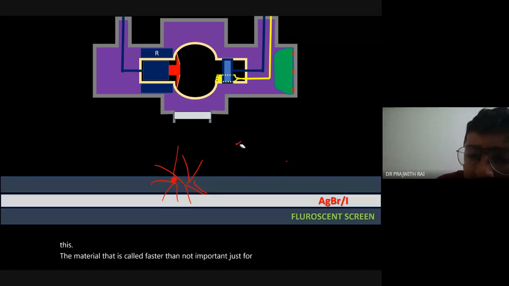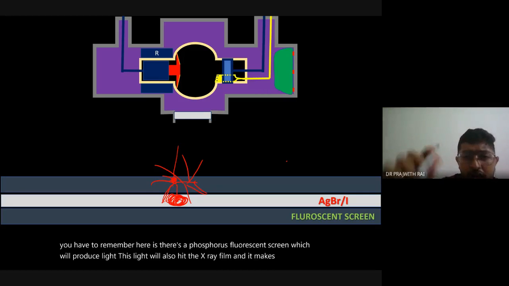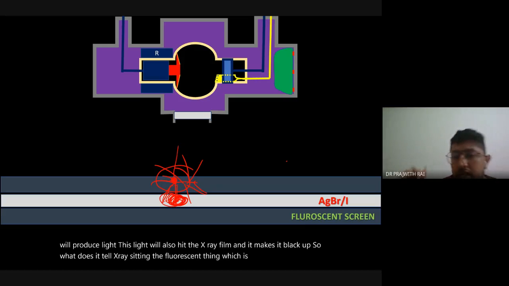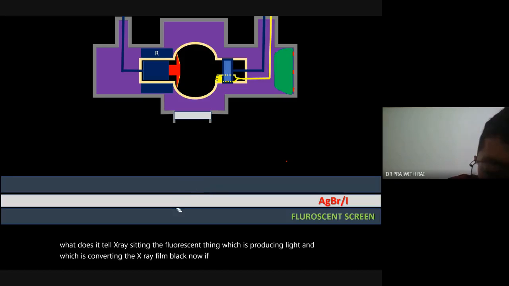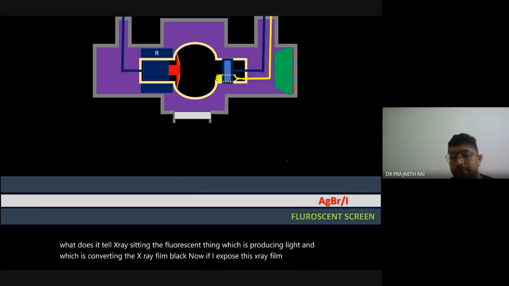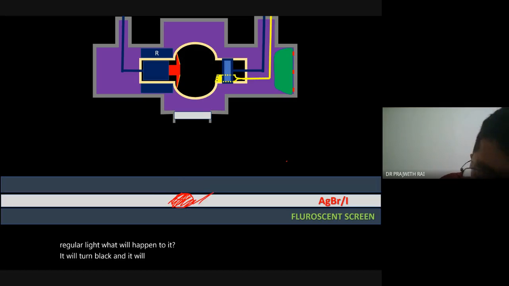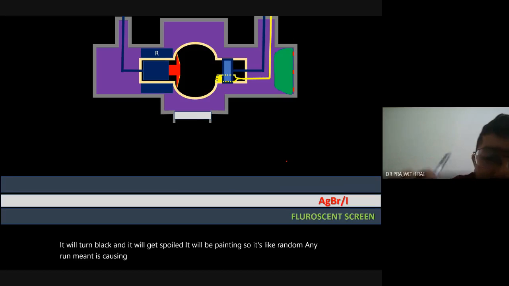What you have to remember here is there is a fluorescent screen which will produce light. This light will also hit the X-ray film and make it blacker. So what does it tell? X-ray is hitting the fluorescent screen, which is producing light, and which is converting the X-ray film black. Now if I expose this X-ray film to regular light, what will happen to it? It will turn black and it will get spoiled. It will be painting, so it's like the random environment is causing the image. That's what is bad.